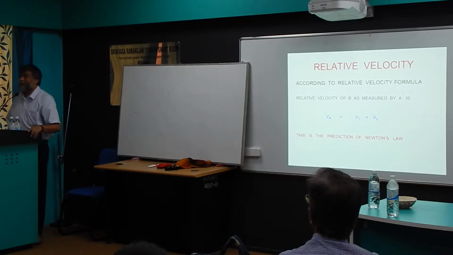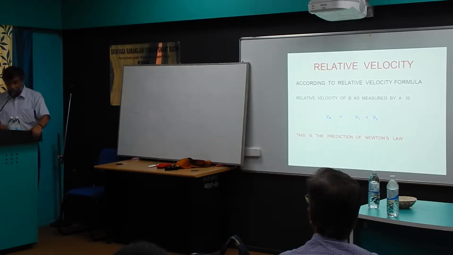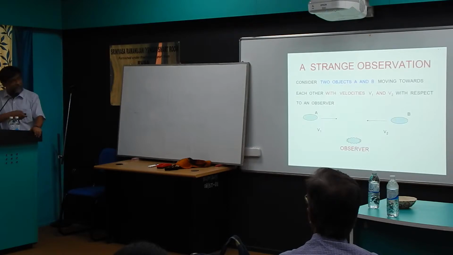Einstein pointed out that this can be explained in only one way. When you are saying that this is traveling a distance v1 in unit time and this is traveling a distance c in unit time, then what is the distance traveled by B as observed by A in unit time? You are assuming the unit time of this observer and the unit time of this observer are the same. How do you know this?